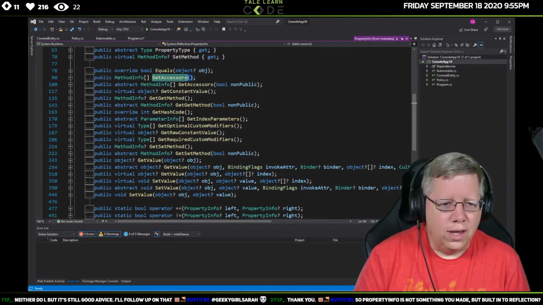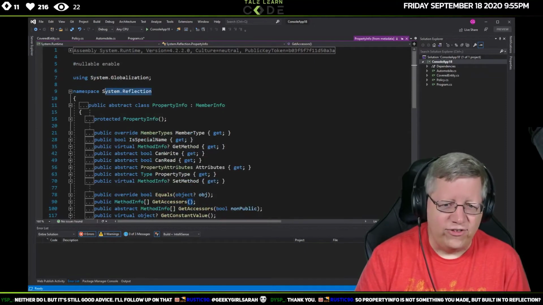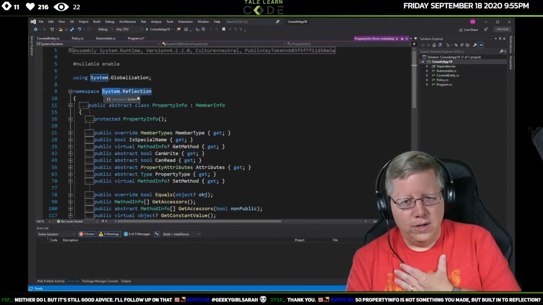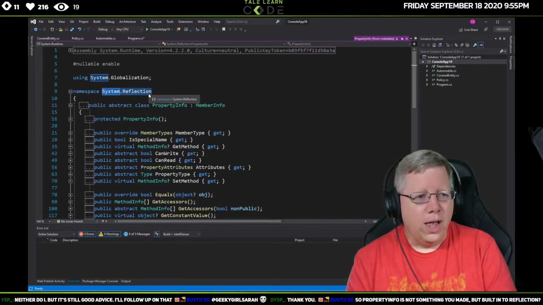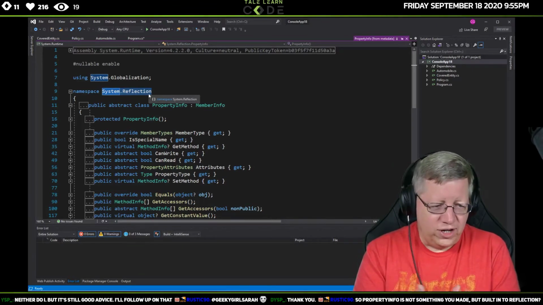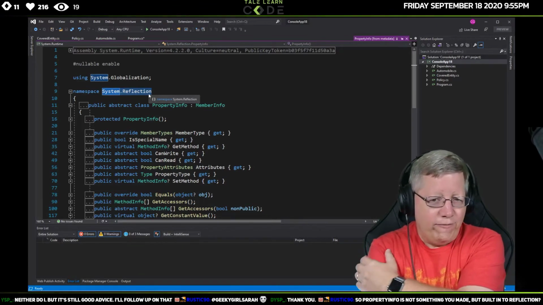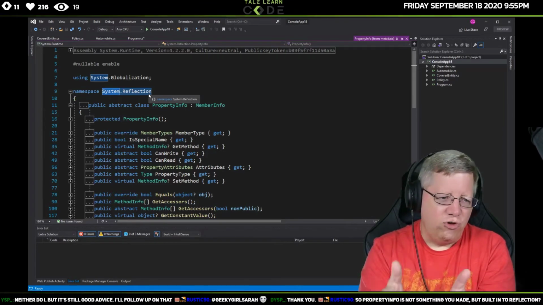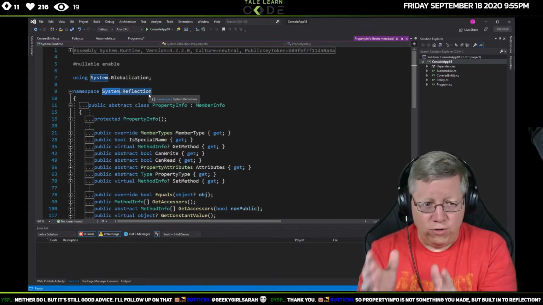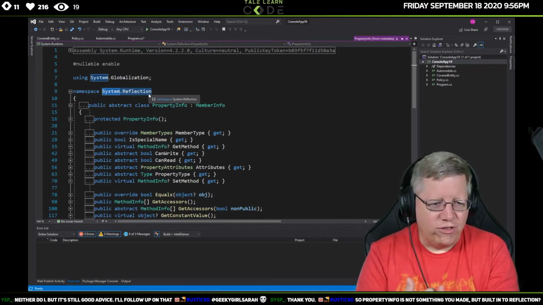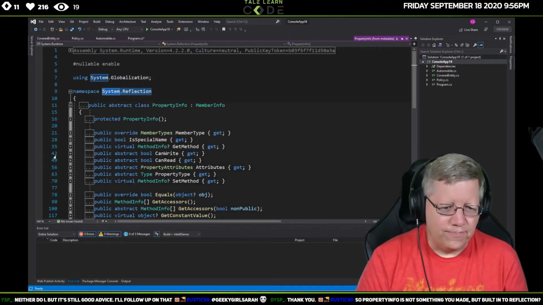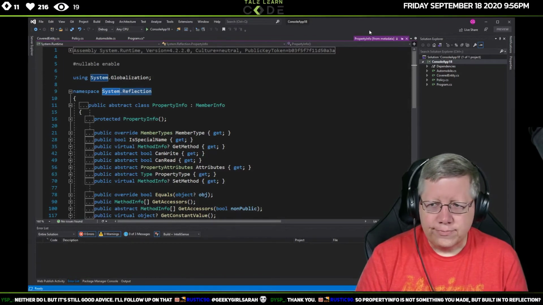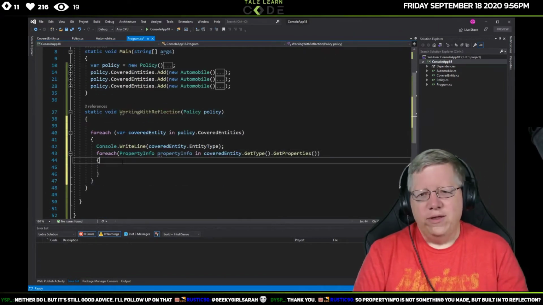Exactly. So this is in System.Reflection. This is not something I built. And sure enough, C# itself uses System.Reflection, right? And a lot of things you do inside Visual Studio or Visual Studio Code is actually using reflection. That's how it gets all the special stuff. So I've got the property info.